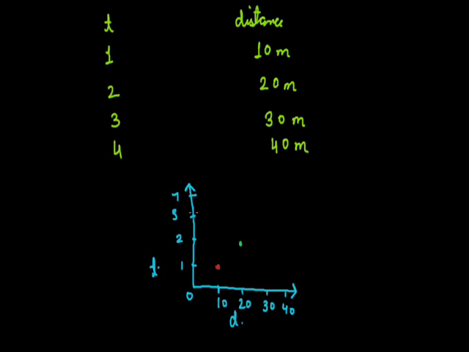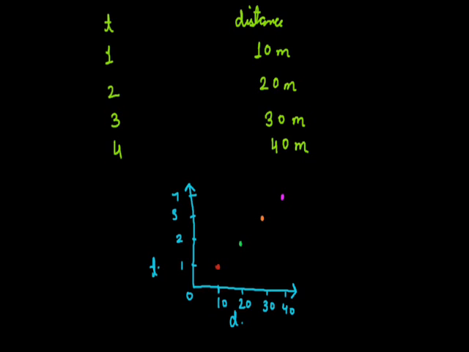Next, at t equal to 3 seconds, the body has covered 30. So this is our next point. And at last, the body has covered 40 meters at t equal to 4 seconds. So this is our fourth point.